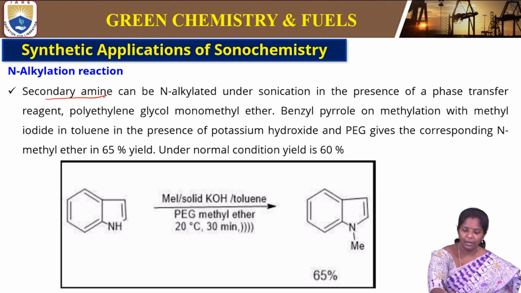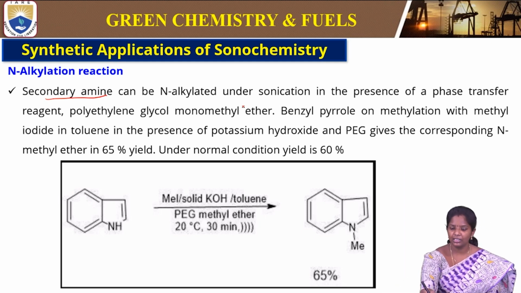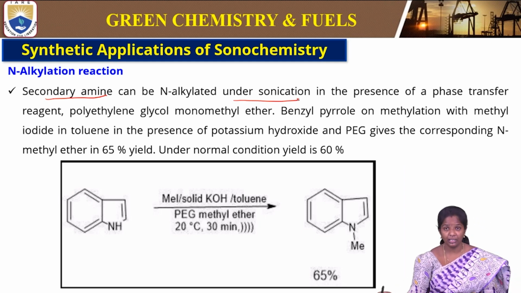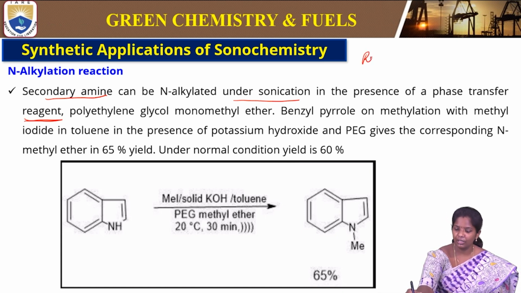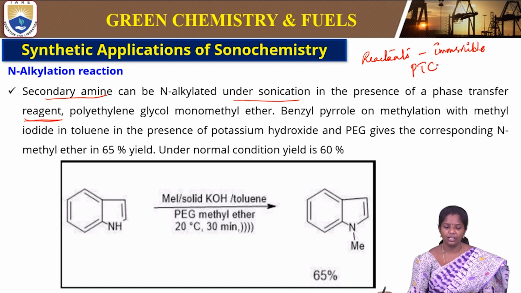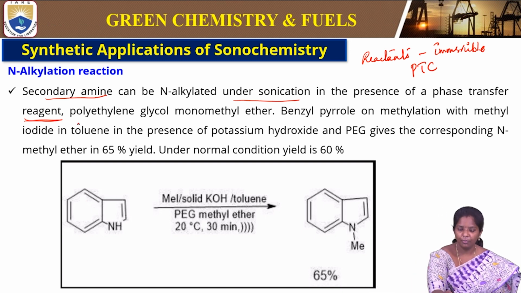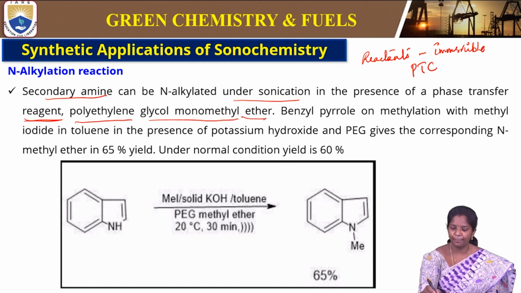Next is the N-alkylation reaction. That is, secondary amine can be alkylated under sonication in the presence of a phase transfer reagent. When the reactants are immiscible, we use a phase transfer catalyst, which will improve the reaction. Polyethylene glycol monomethyl ether is one of the examples.